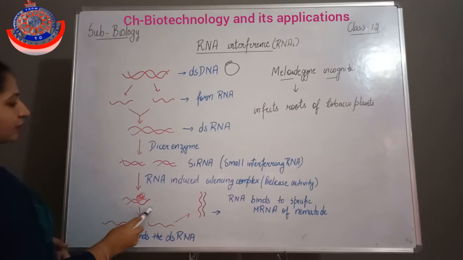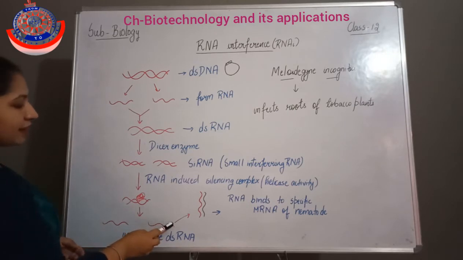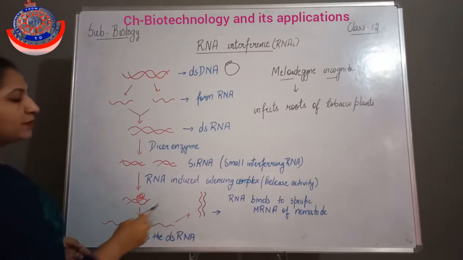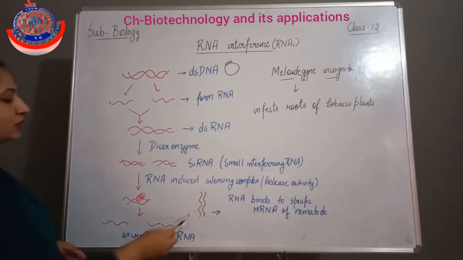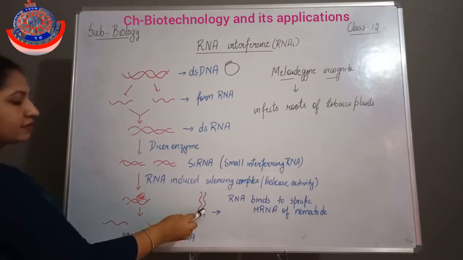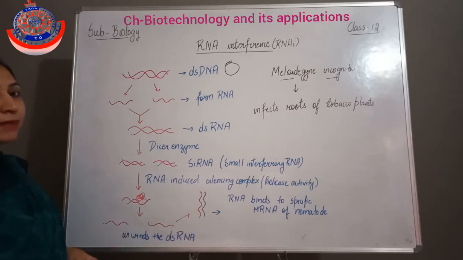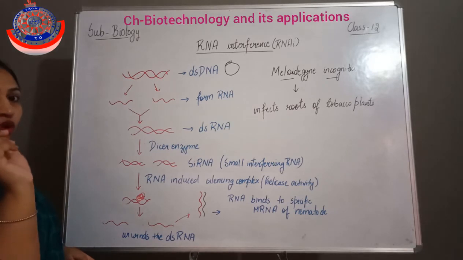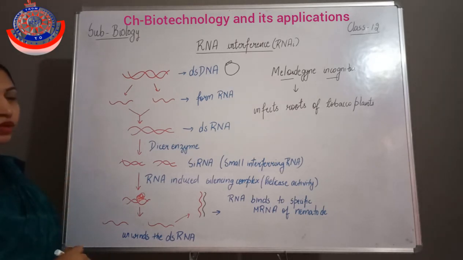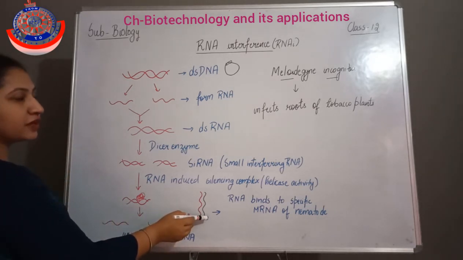When it binds with the siRNA, they get unwound. Then the unwound RNA, which has complementary base sequences with the mRNA, which mRNA? The mRNA of the nematode.